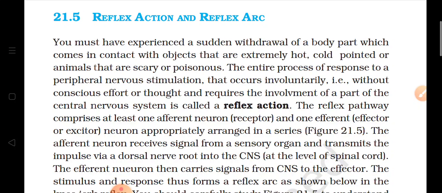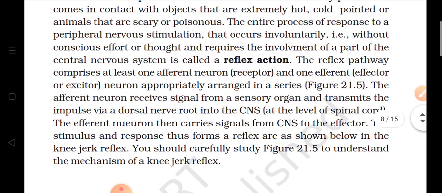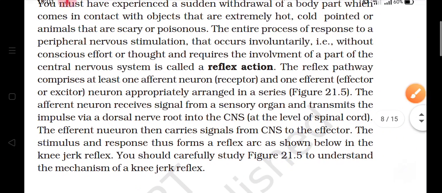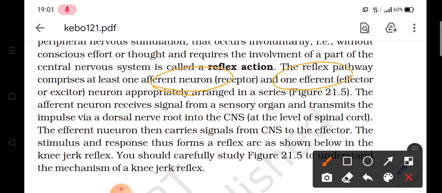And if we talk about the pathway along which this reflex action takes place, the reflex pathway consists of one afferent neuron and one efferent neuron, arranged in a series.